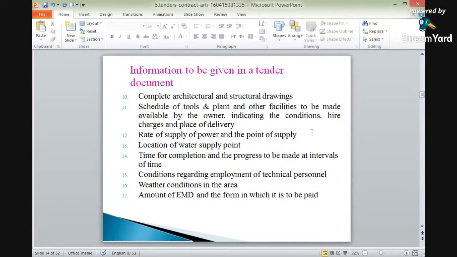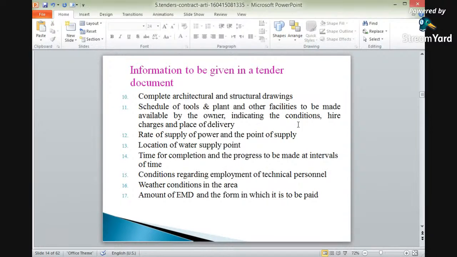Again, schedule of tools and plants and other facilities to be made available by the owner. If there is a requirement of advanced tools and plants in execution of the work. Nowadays, various advanced equipments play an important role in execution of work, because they reduce the time. So whether it is given by the contractors or by the owner, the schedule of tools and plants and other facilities to be made available by the owner.